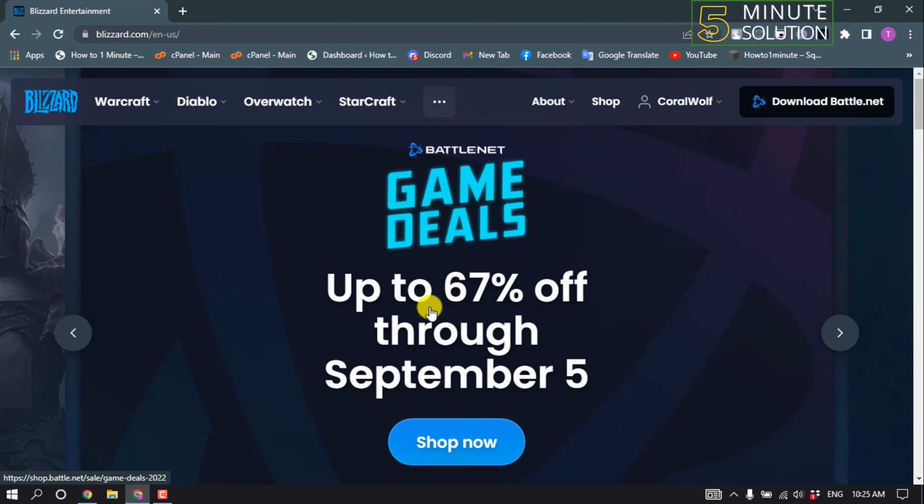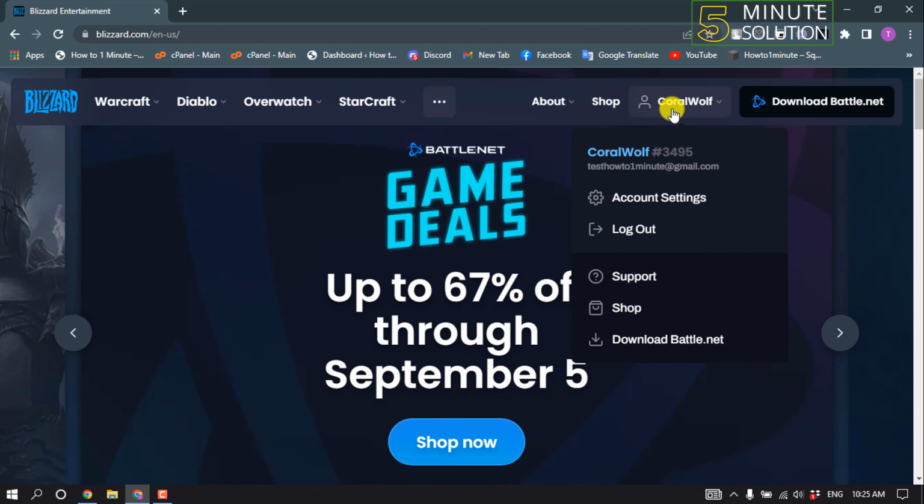After logging into your Blizzard account, you can click on your account and click on account settings, and click on account details. Scroll down and here you'll find this option, phone number. So all you have to do is just click on add phone number